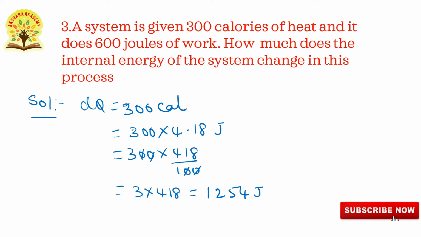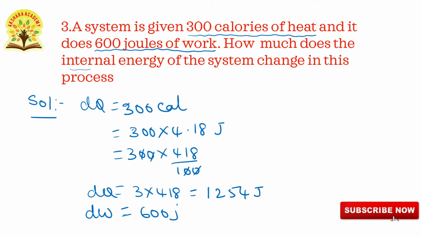3 8 is 24, 3 1 is 3 5, 3 4 is 12. So 1254 joules. This is dq, and dw is equal to 600 joules. They have given here 600 joules of work and here 300 calories of heat. You have to calculate the internal energy of the system. Now, dU is equal to question mark.